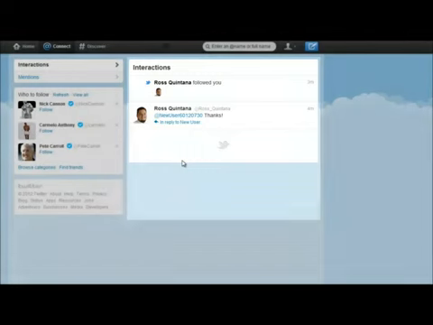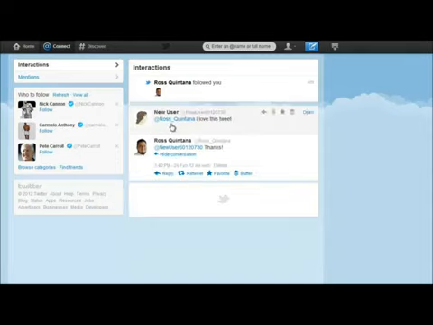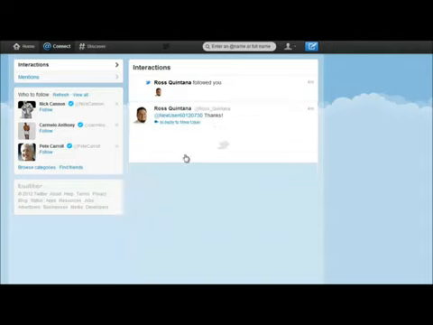So we can hide the conversation. But what we can see is if a whole bunch of people are saying, hey, thanks, and you don't remember what you told them in the first place, just click this little in reply to new user. It'll have your username, and you can see what you originally said. I love this tweet, and my response was thanks.